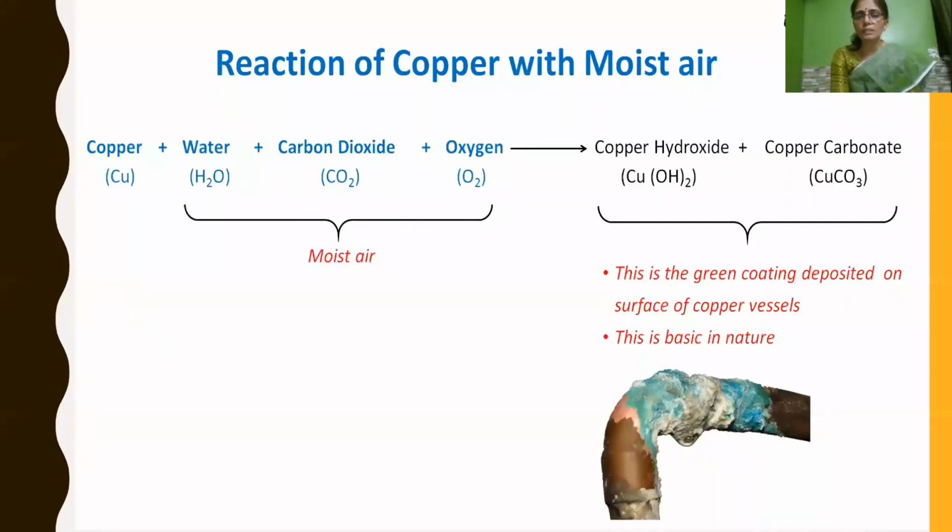And in the same way, when copper reacts with water, carbon dioxide and oxygen, you get copper hydroxide and copper carbonate. Isn't it? So you can see the green coating present on the surface of a copper vessel. What is the name of the mixture? Copper hydroxide and copper carbonate. Very, very important. Copper hydroxide and copper carbonate are basic in nature because copper is a metal. Metal oxides are basic in nature.